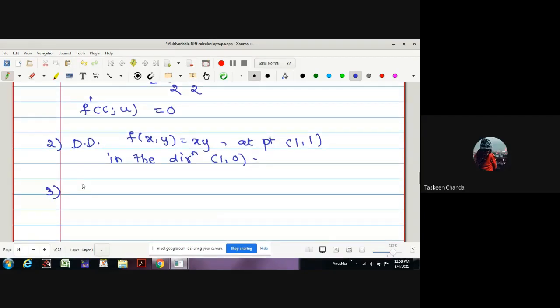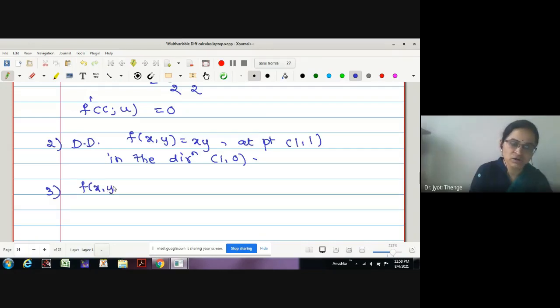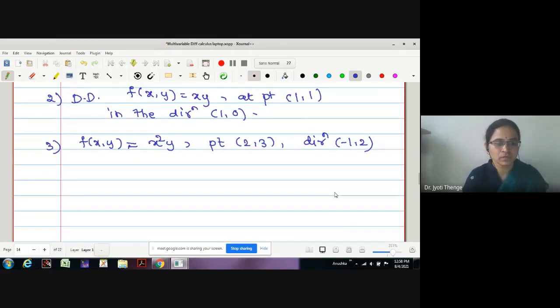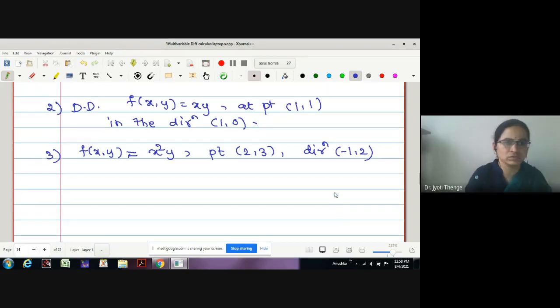Yes, ma'am. Yes, it is a unit vector. Let me give one more example. f of xy equal to x square y. The point is 2, 3 and the direction is minus 1, 2. You have to take care of the directions only. Okay, whatever may be the example, you can solve it now. Directional derivative, one I have shown you. Okay, let us proceed to the next example.